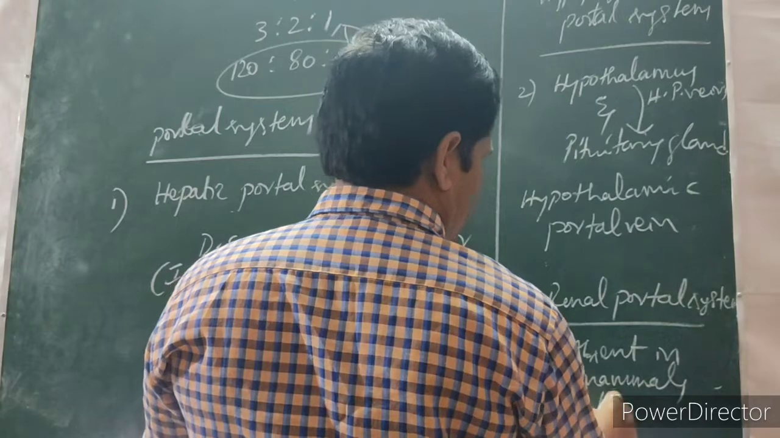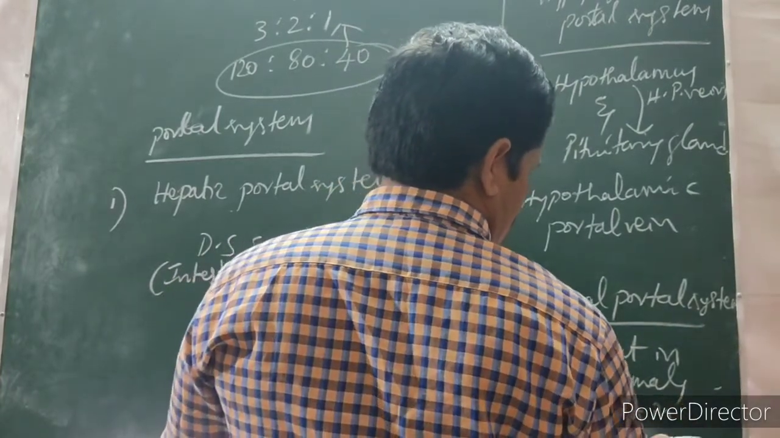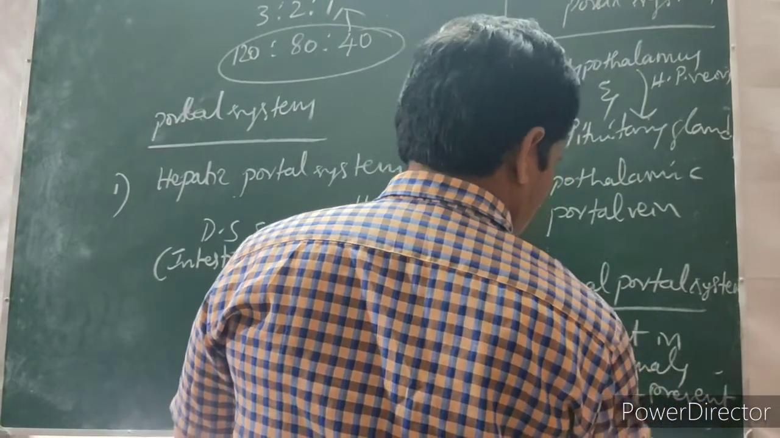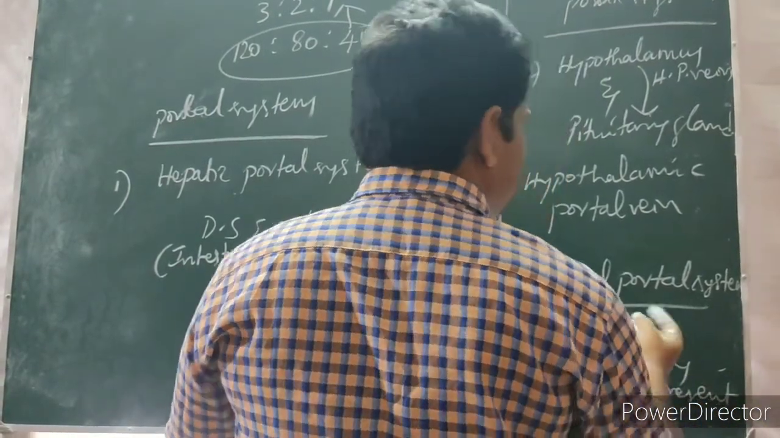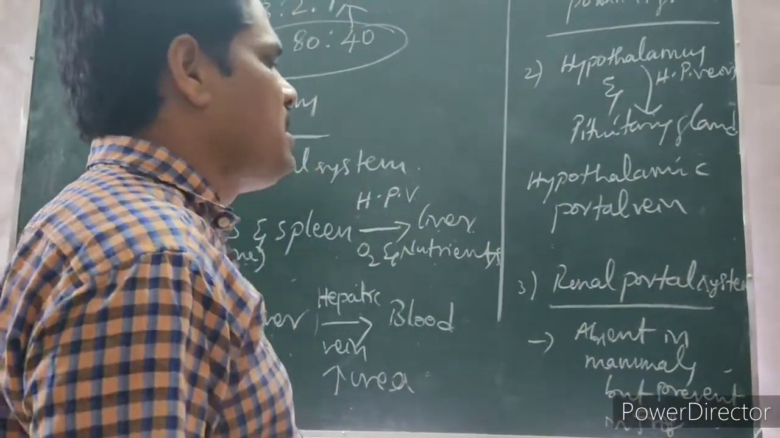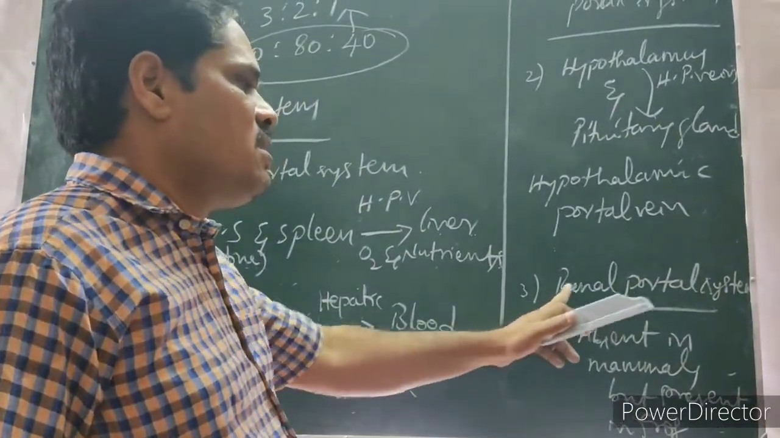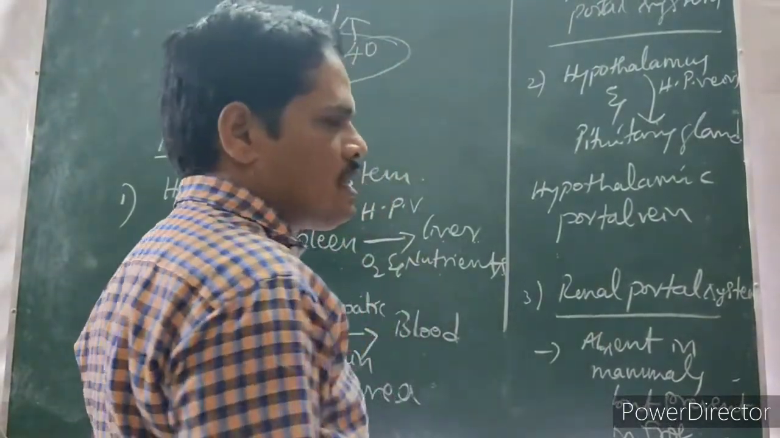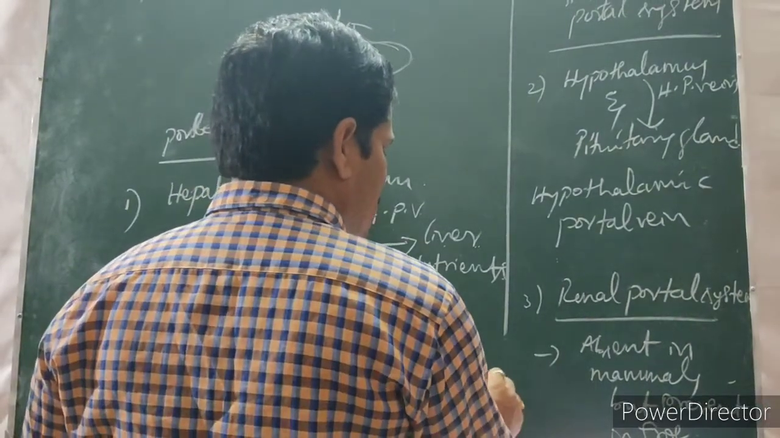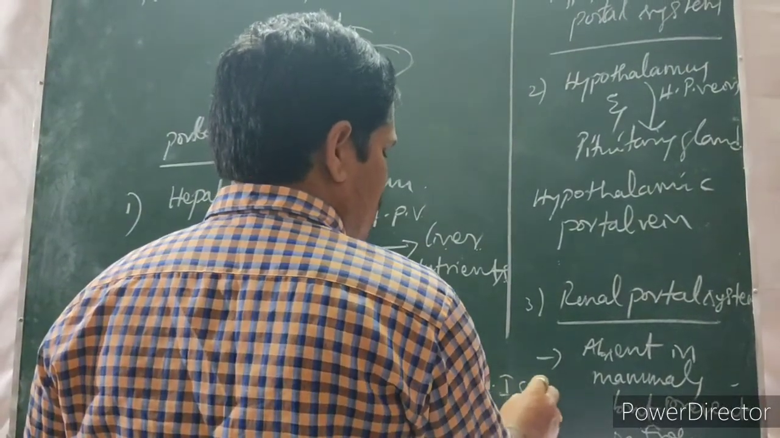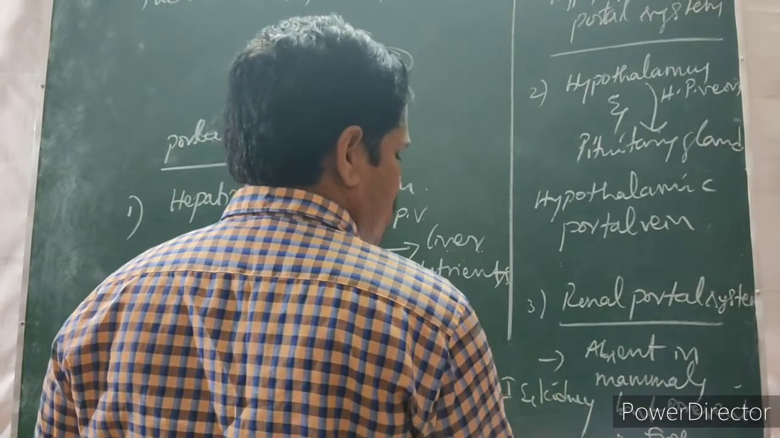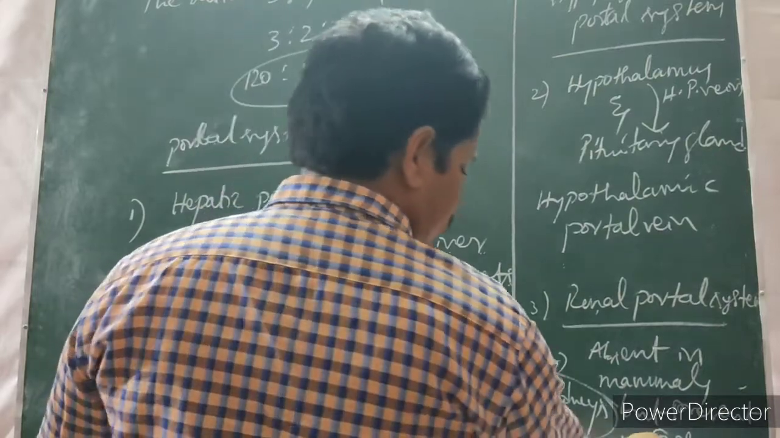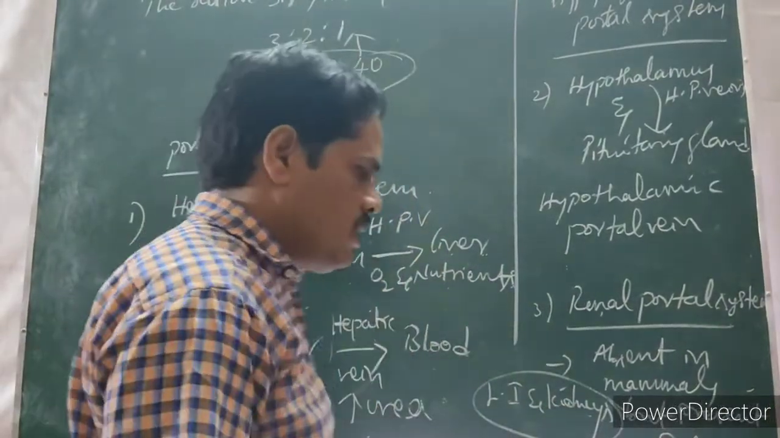Absent in mammals, but present in frog. Where is this system evolved? The renal portal system is present in between the large intestine and kidneys. The renal portal system is evolved in a frog in between the large intestine and kidneys.